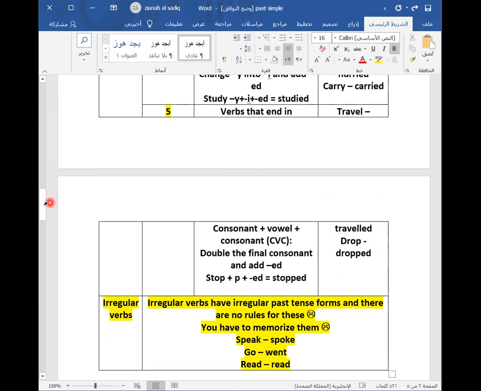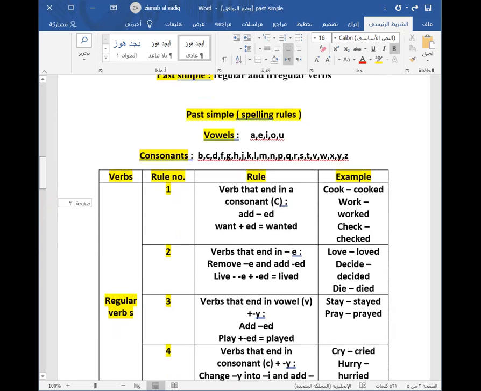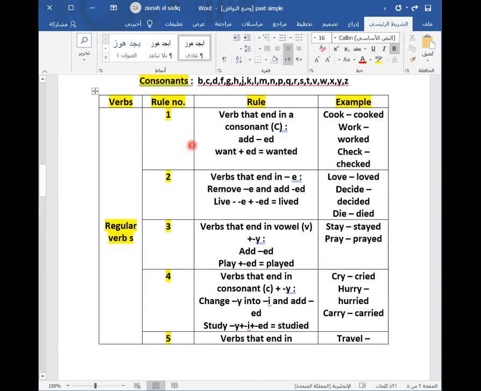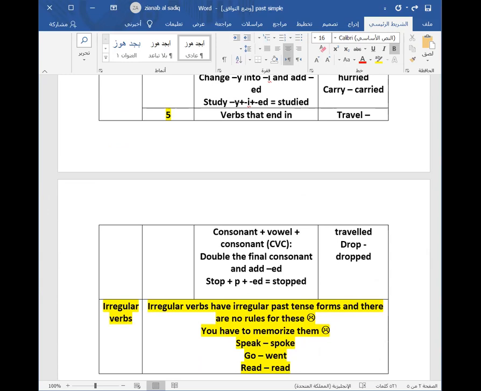So we said we have five rules with the past simple of regular verbs. Rule 1: verbs that end in a consonant, just add -ed. Verbs that end in e, remove e and then add -ed. Verbs that end in a vowel plus y, just add -ed. Verbs that end in a consonant plus y, change y to i and add -ed. And verbs that end in consonant plus vowel plus consonant, double the last letter and then add -ed.